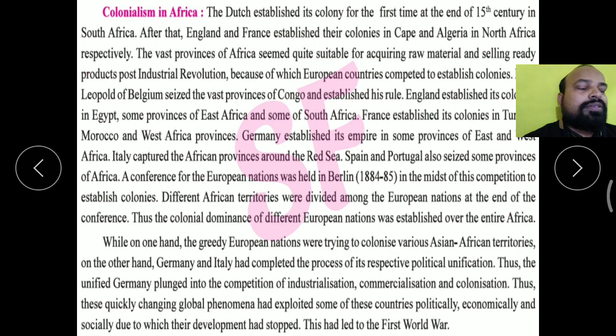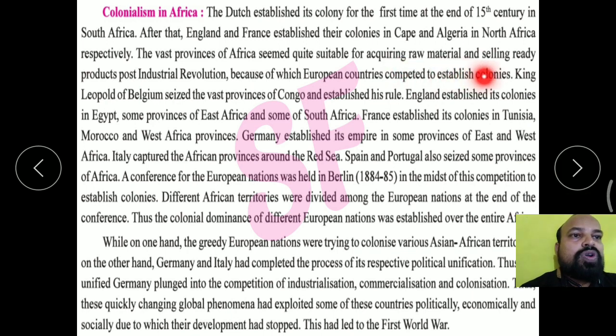They were buying the raw material at a very cheap price, and then selling the finished product in India at a much higher price. Because of this, European countries competed to establish colonies, and that is why the European powers had competition to establish their colonies.